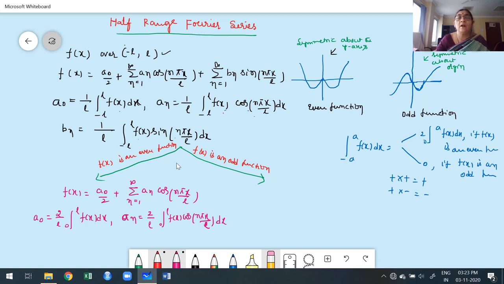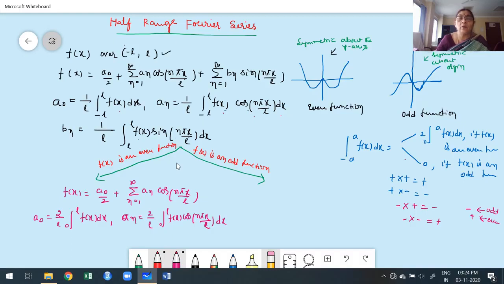This is odd into even, which means minus into plus, which is actually minus. Therefore, it is an odd function. From the definite integral property, an is also 0. But the product of two odd functions, minus into minus, is plus. Here, minus is an odd function and plus is an even function. Plus is what? Even function. Now what happened is, for an even function, only which one is written?